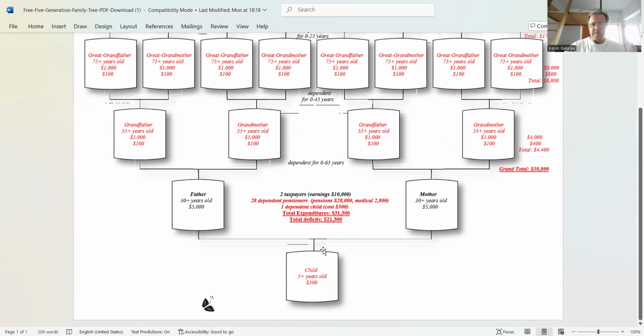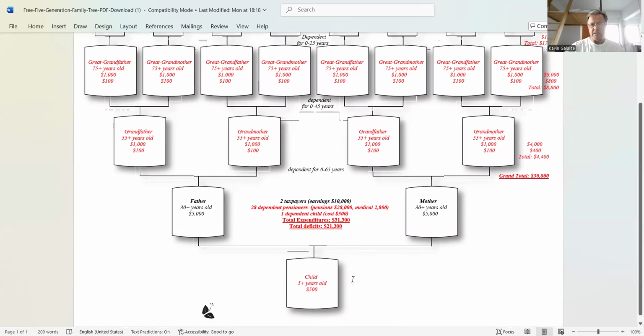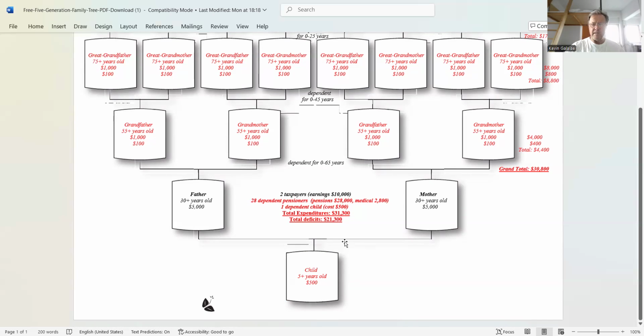And it is unsustainable now also because couples don't have enough children, so they don't even replace themselves, right? So this couple, this is sort of the average in Japan now. In many other countries, they have only one child. So the problem is going to get worse from generation to generation. It's not going to get better, and we're already at the breaking point. So we're not going to make it to the next generation because society will collapse. All right, let's look at the next one.